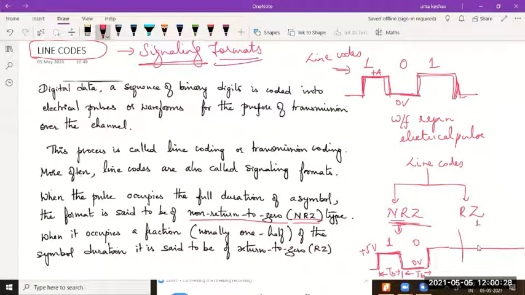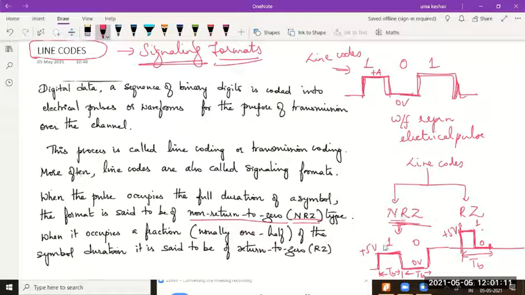Return to zero means, you have studied all this, during half the bit interval, it will come back to zero level. A 1 will be represented with plus 5 volts, for example, for only one half of the bit interval. For the second half of the bit interval, its value is 0 volts. So just for half the bit duration, it will be high, and it has returned to 0 in the center of the bit duration. Then we call it return to 0. So please understand the major difference between these two signals.